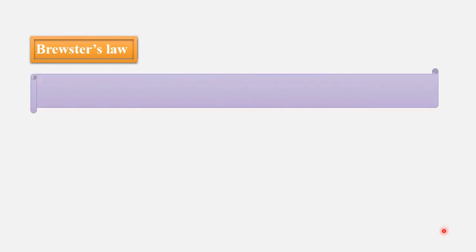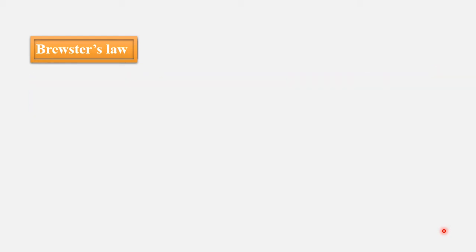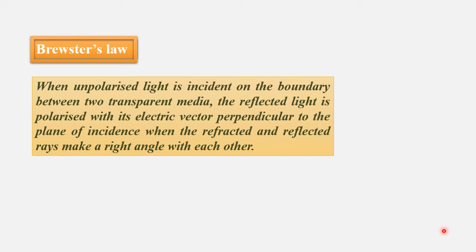Brewster's law: the refractive index of the reflector is equal to the tangent of the polarizing angle. When an unpolarized light is incident on the boundary between two transparent media, the reflected light is polarized with its electric vector perpendicular to the plane of incidence, when the refracted and reflected rays make an angle of 90 degrees to each other.